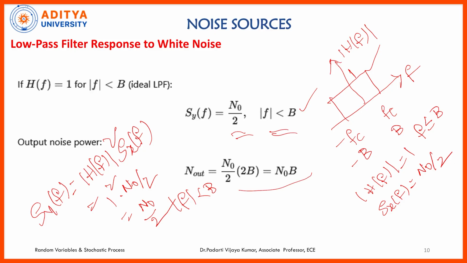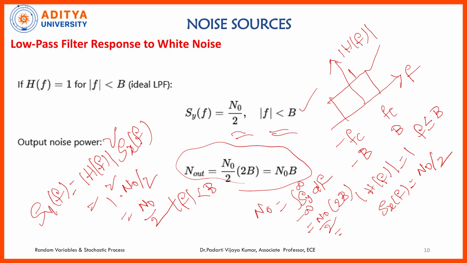If we want to compute the output noise power, it is nothing but the integral from minus infinity to infinity of Sy(f) df. Here Sy is N0 by 2 and df gives 2B, so N0 by 2 into 2B gives N0 into B. So, the output noise power is N0 into B.